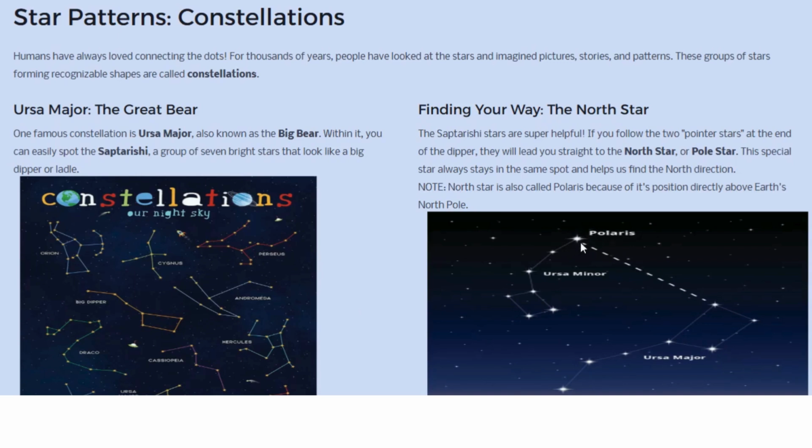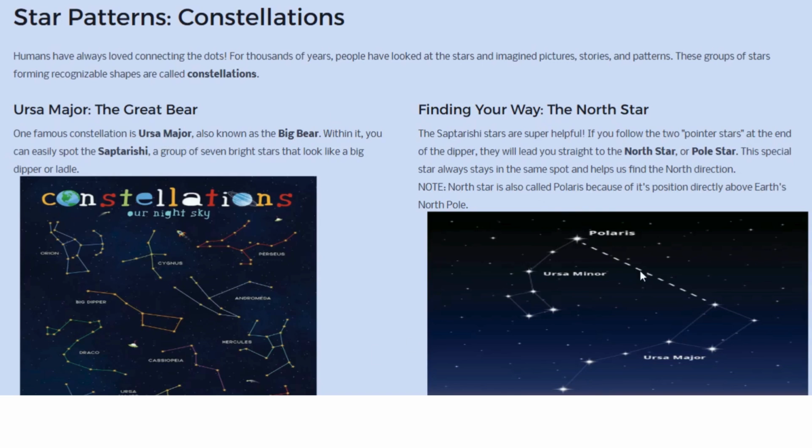Polaris is also the northern star, the North Star. It's called the North Star because it lies directly above the Earth's North Pole. So this is very important.